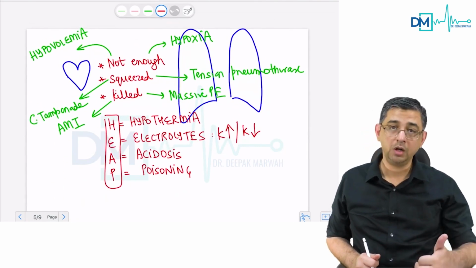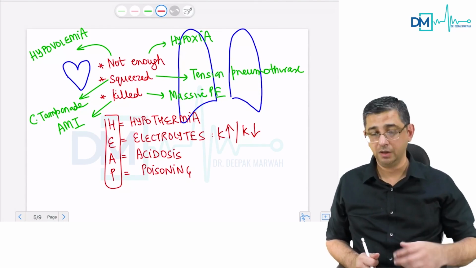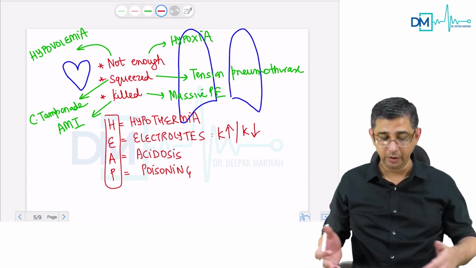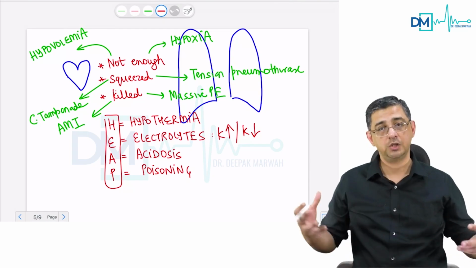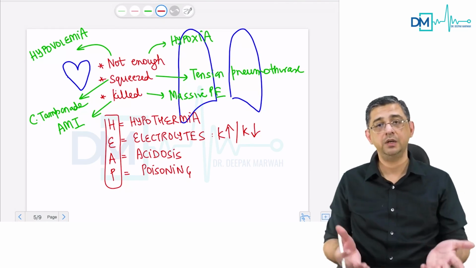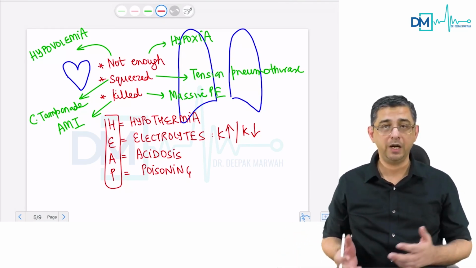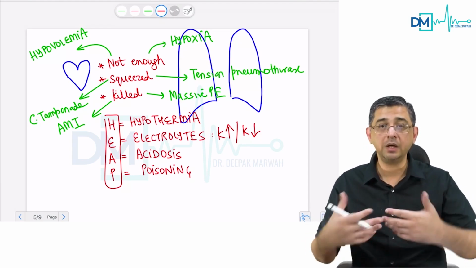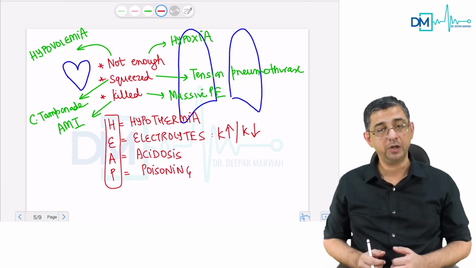So it is like, either the heart is squeezed or the heart is killed. I repeat again, the heart is not getting in, the lungs are not getting in. That could be hypovolemia, hypoxia. Squeezed from outside, that could be cardiac tamponade and tension pneumothorax. The heart is killed, the lungs are killed, that is pulmonary embolism and myocardial infarction. So you would be able to do a faster intervention if you try to follow this particular slide of mine.